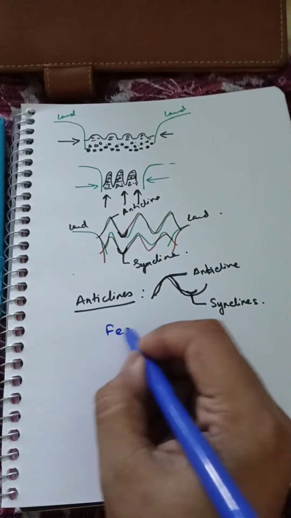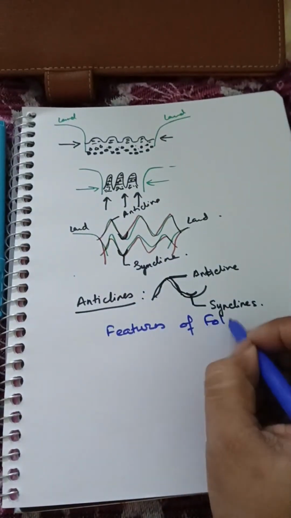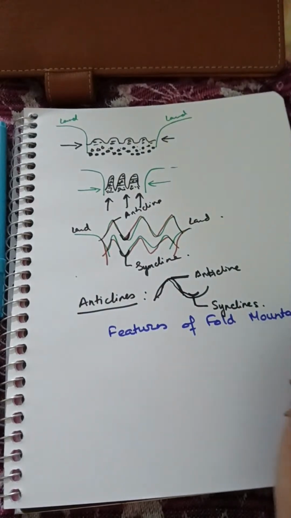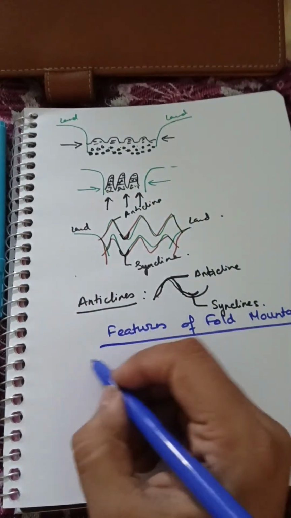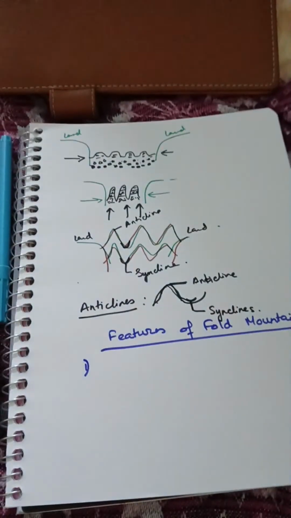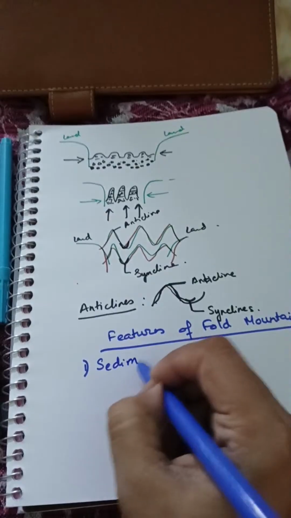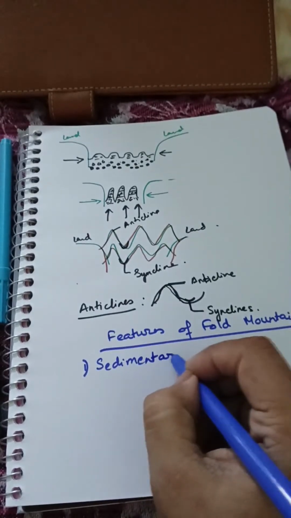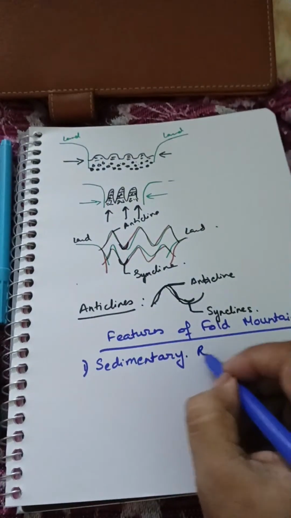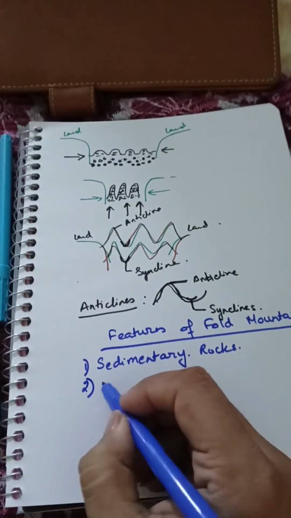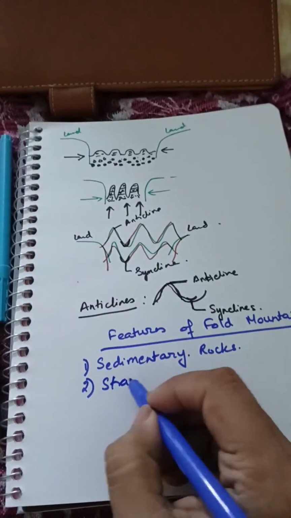If we discuss the features of fold mountains, it is sedimentary rocks, and as they are made up of sedimentary rocks, there are strata or stratification.